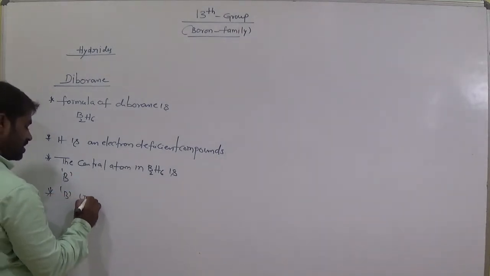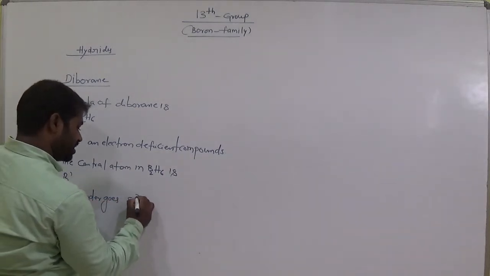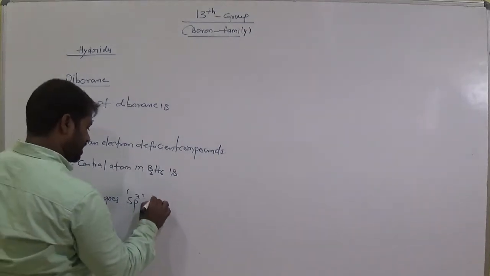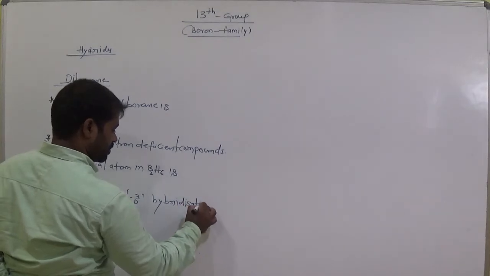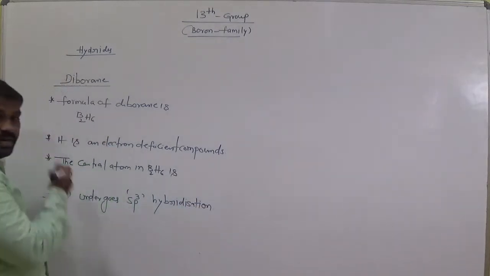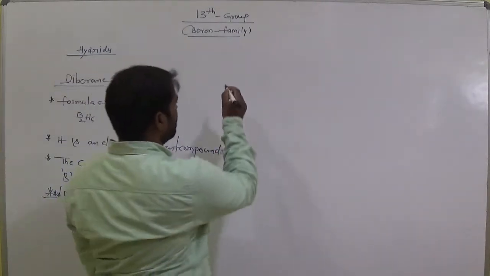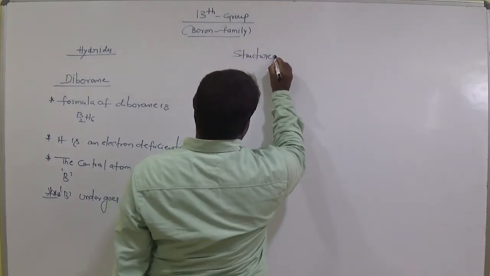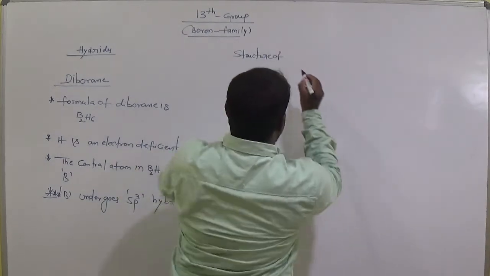This boron undergoes sp3 hybridization. And now the structure of diborane here.